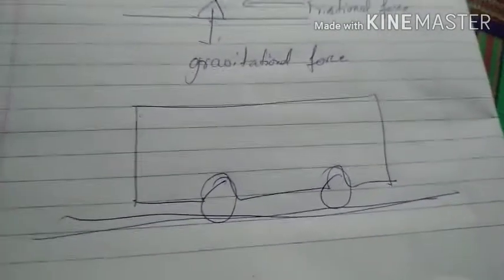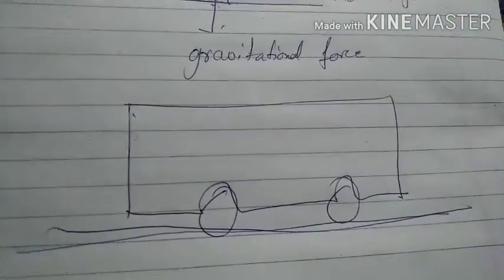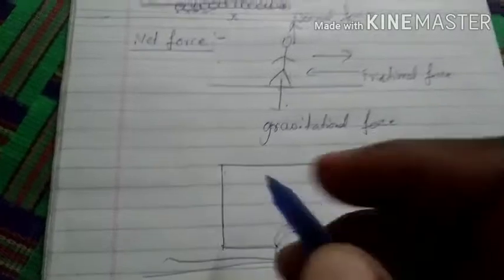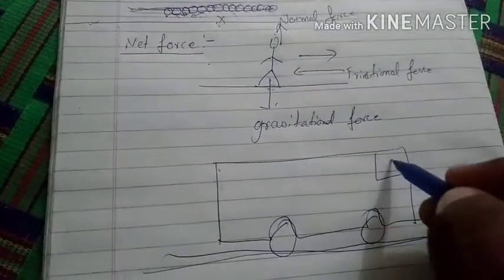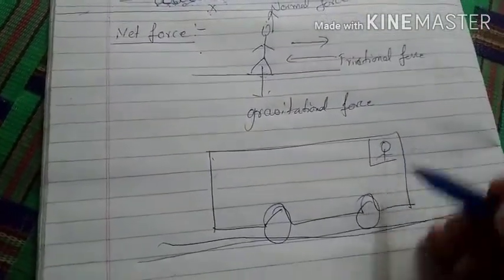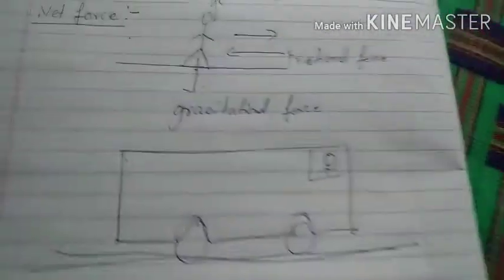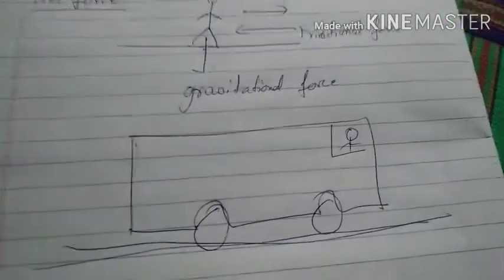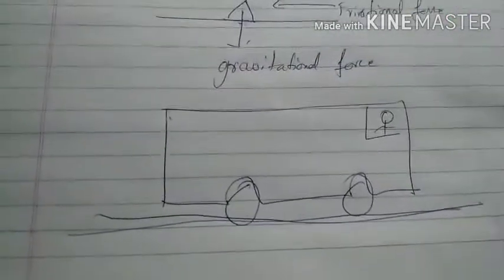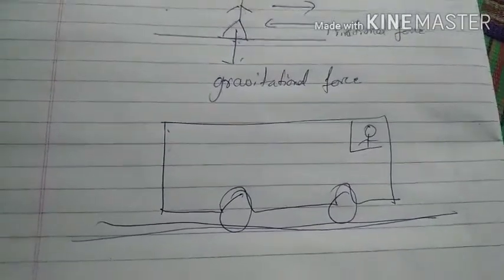So this is the bus. Now, someone has been asked to identify the forces and where they are acting. This is the portion of the driver. So what do we expect? In what direction is this all happening? Before that, I already said, first we need to identify anything that is upward and downward.